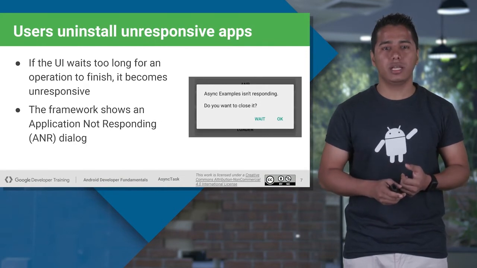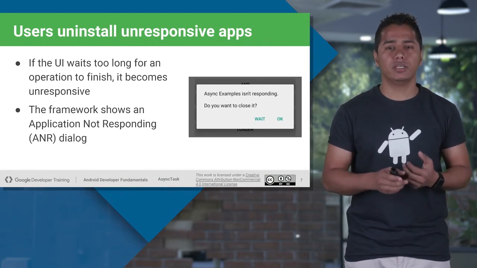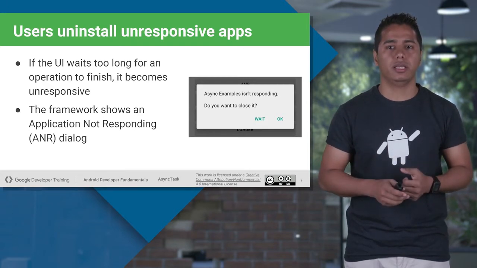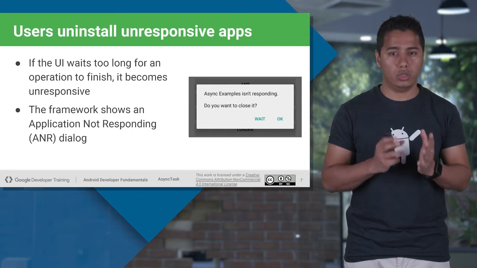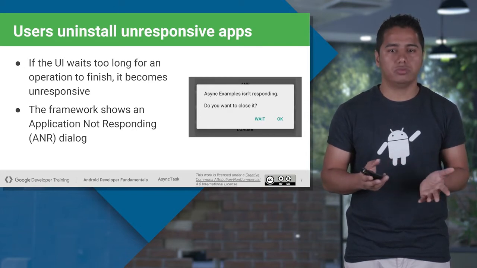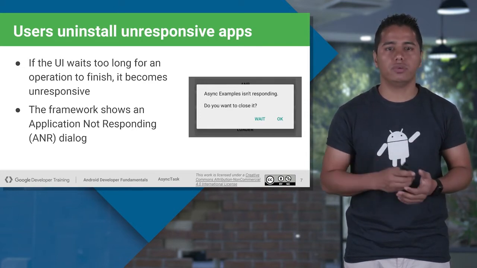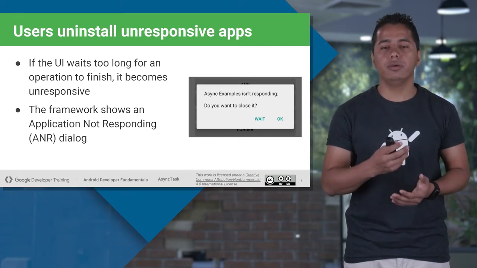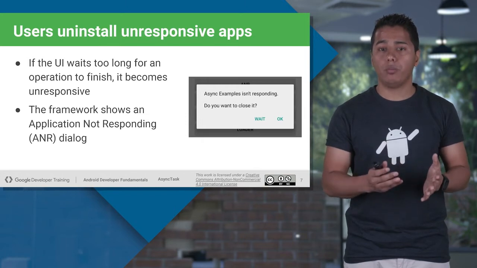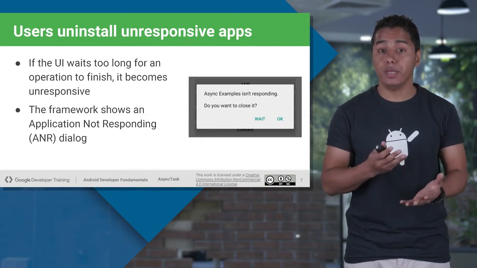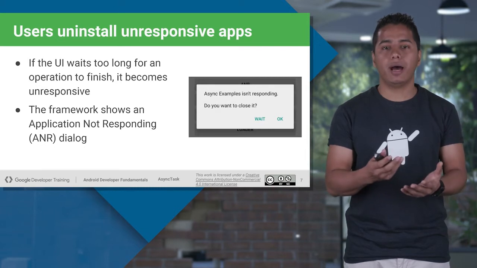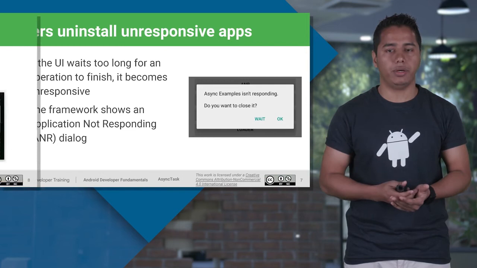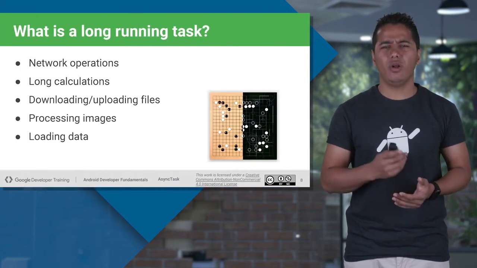What exactly does ANR look like? This is the ANR. You must have come across this dialog box, your application not responding, and it asks you if you really want to wait for it, or you press OK and your whole application finishes off. So your Android framework gives you this ANR whenever it sees that there is a problem, or your main UI thread is being halted by any one of the UI or views you want to design in your activity. So what are long running processes?